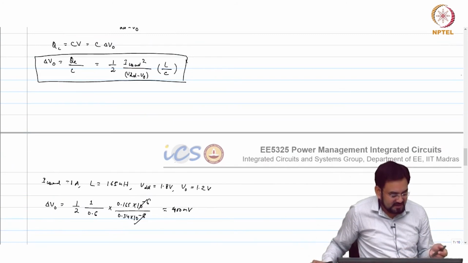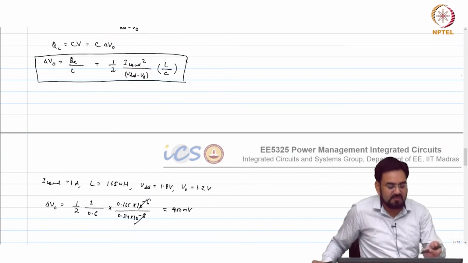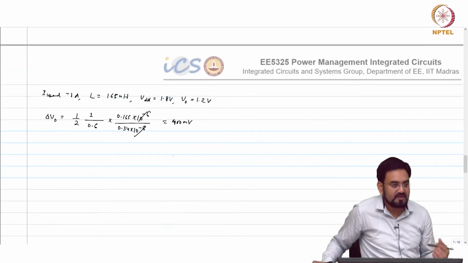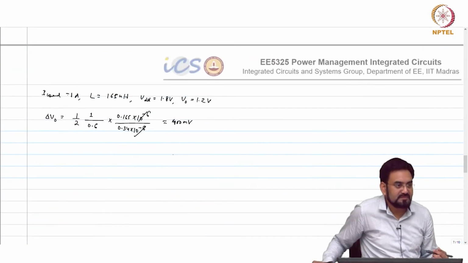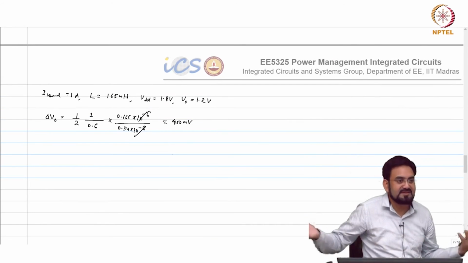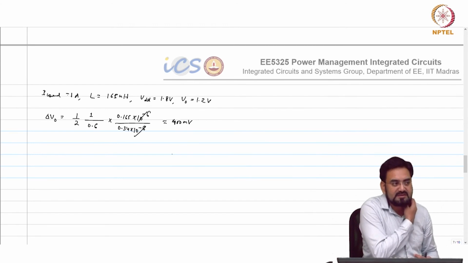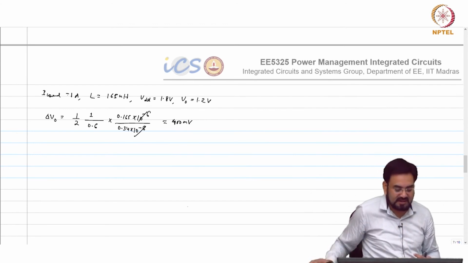So which means even using this formula, your transient response, okay, even if you make your duty cycle stretch to 100%, that cap value is not sufficient. So you have to increase the cap.